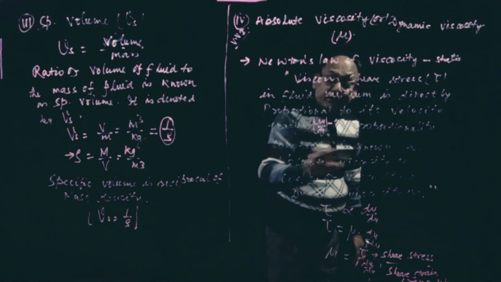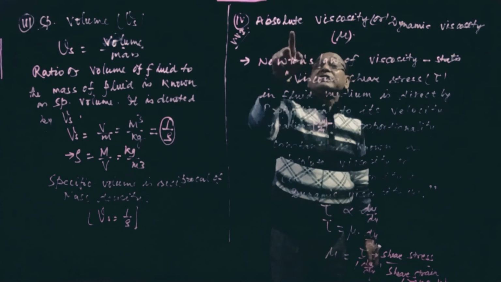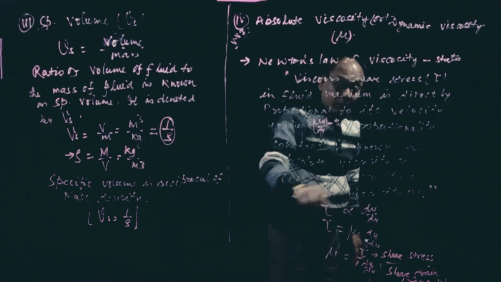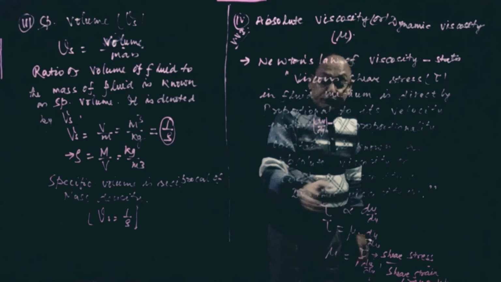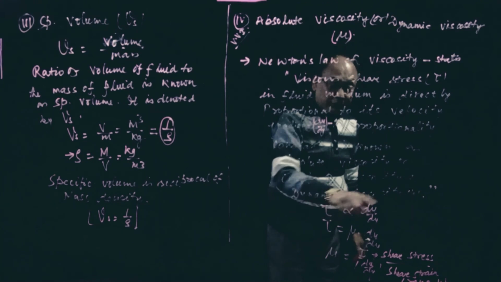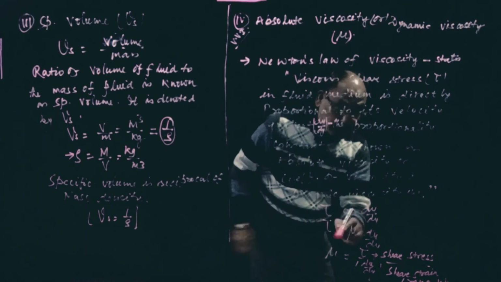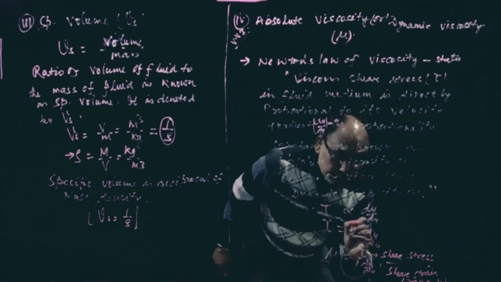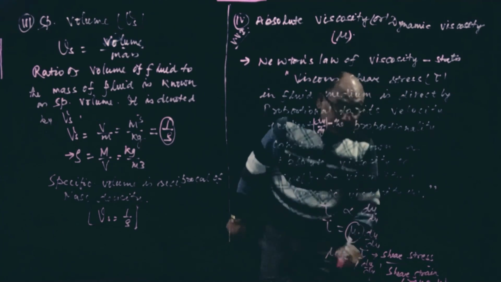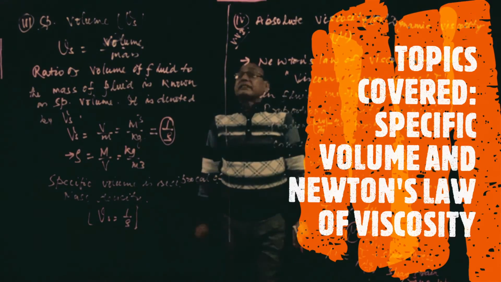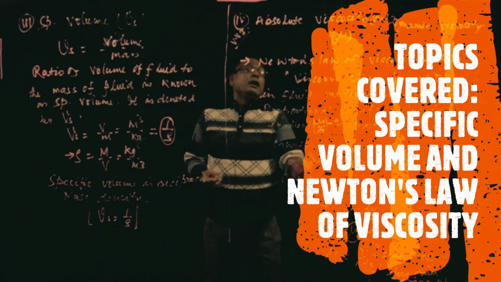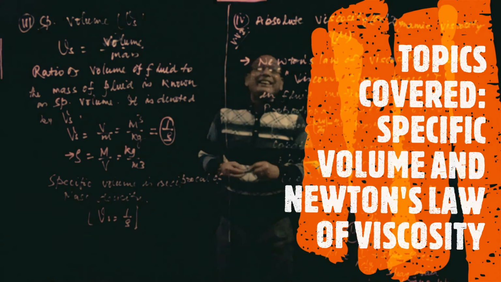The proportionality constant is known as viscosity. So tau is equal to mu du by dy, where mu is the proportionality constant, called viscosity, and mu is tau by du by dy. We will discuss the unit and more about absolute viscosity in the next lecture.